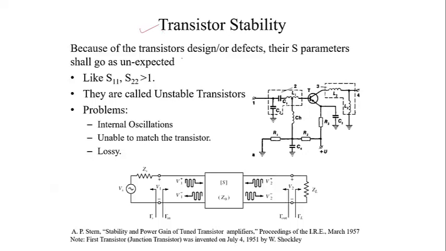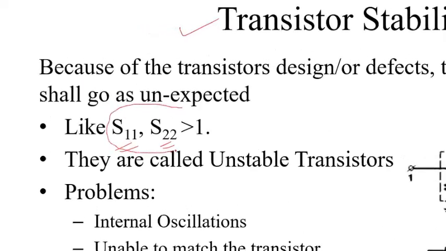So we know that the transistor should have S11 and S22 less than 1, but there are some special cases where S11 and S21 might be greater than 1. If it is greater than 1, obviously the input reflection coefficient will also be greater than 1. So what sort of issues will come?